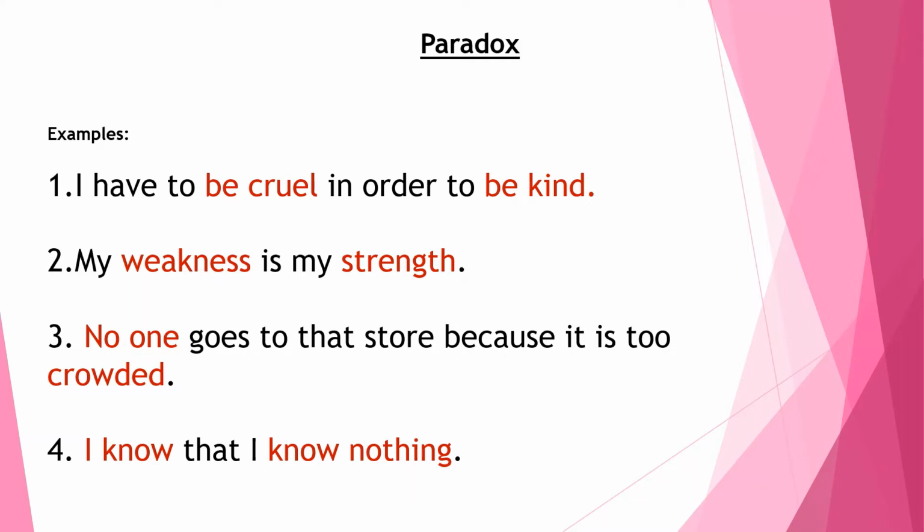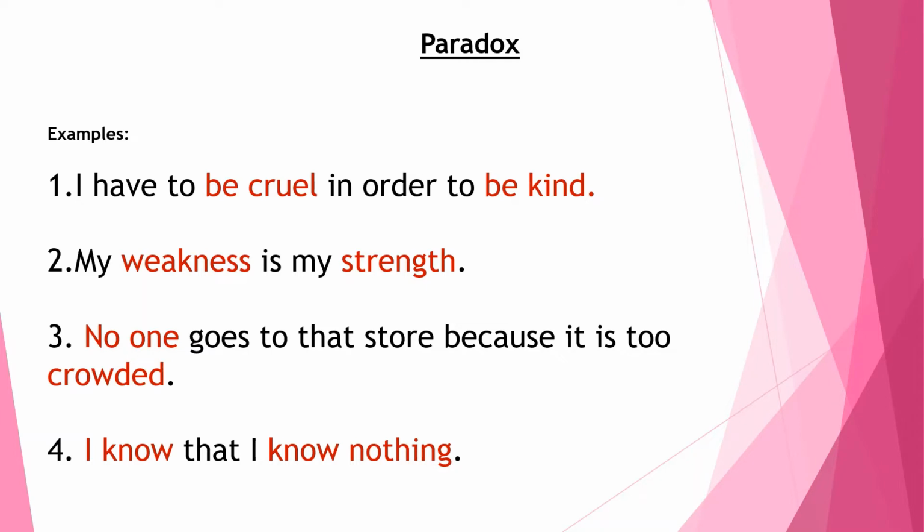Now, second example: my weakness is my strength. Weakness and strength are contradictory ideas, right? This has been used to mean a person's strength can also become his weakness, as he will always expect the best from his own self. There may be situations where he does not live up to his own expectation, and he may turn unkind and critical to his own self. So this sentence, my weakness is my strength, is a paradox.